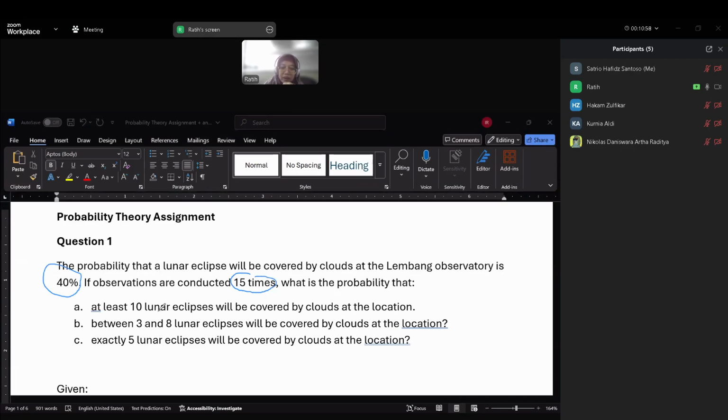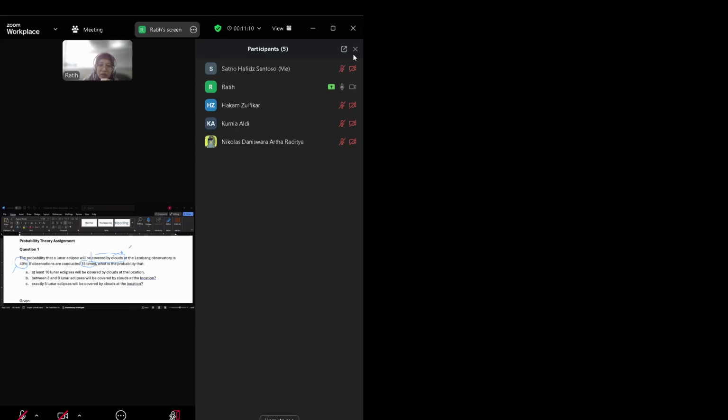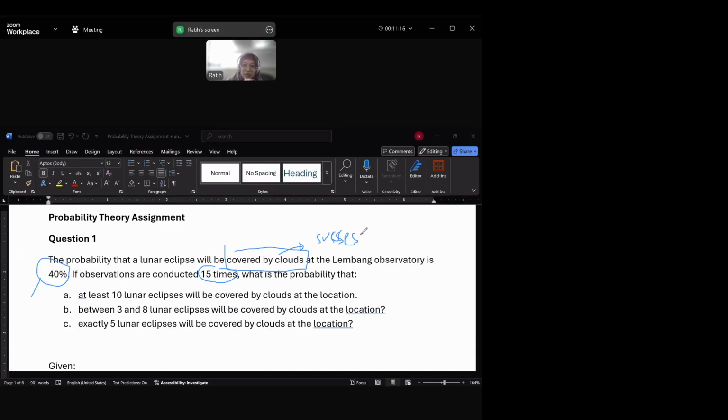What is the probability? So the outcome of this question is 2. This is for covered by clouds. We consider this as success. And we have fail, the other outcome.